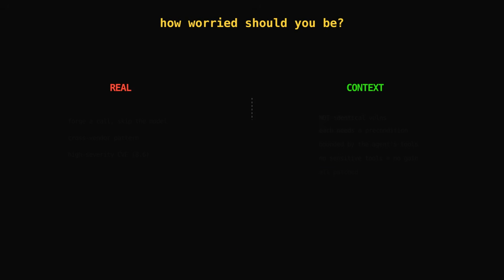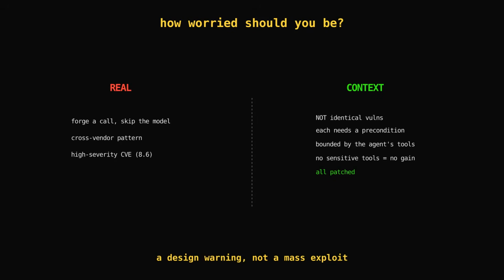Now the honest scope, and pay attention here because it's easy to oversell. Yes, the primitive is real and a bit alarming. Forge a tool call, skip the model, and you're straight at the execution path. But read the fine print because the researchers and the reporting are careful about it. These are not identical vulnerabilities, and they don't share the same attack conditions. The AWS one needed an authenticated request.